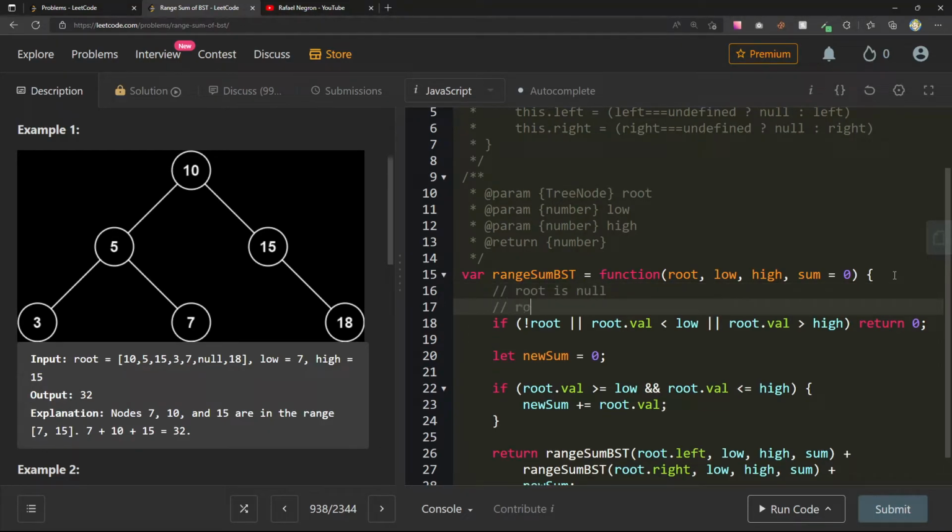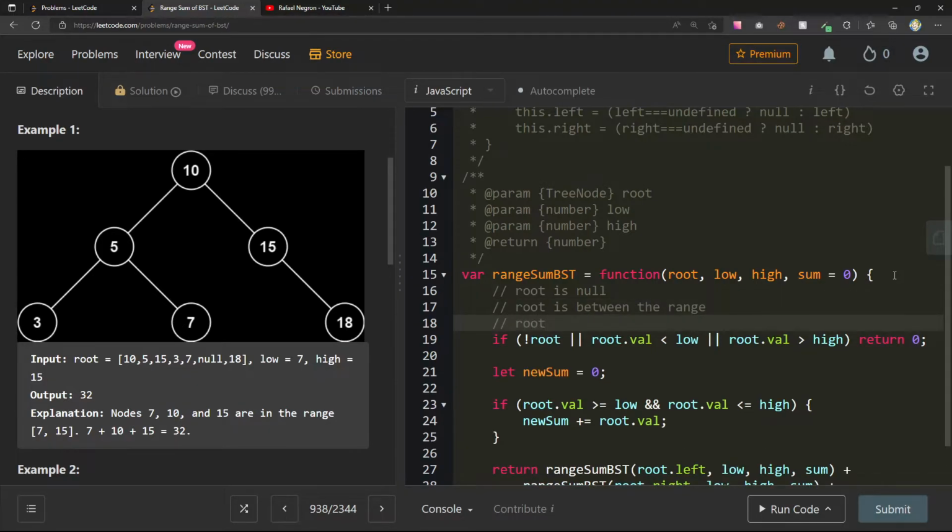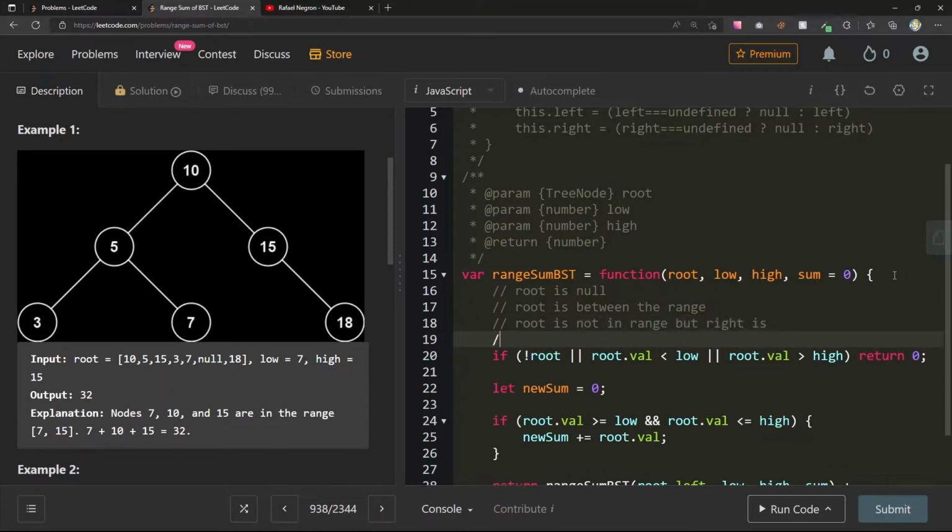Root is null, we know that. Root is between the range. Root is not in range, but its left or right child is. So can the root be in range? Oh, so root is not in range, but right is, or root is not in range, but left is, if there's even a left.